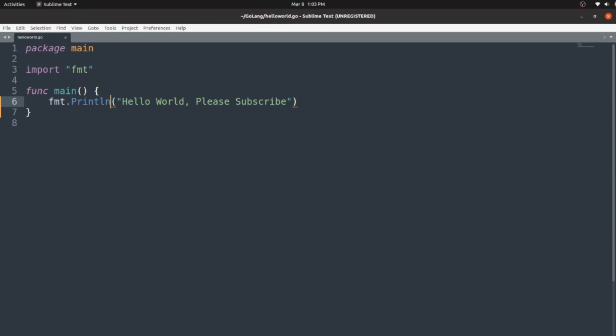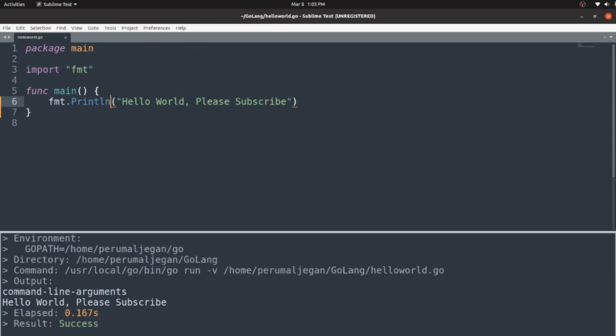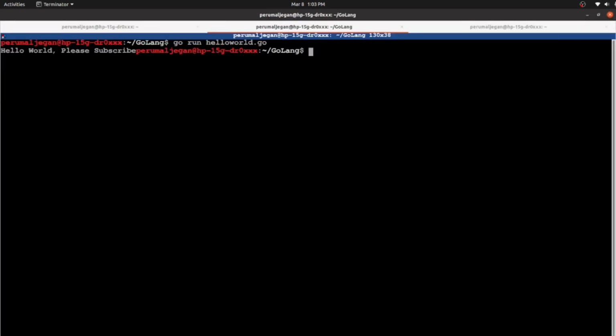So I'm saving this. Control Shift B once again to build the program from Sublime Text. Go run, entering. So here is the outcome. If you execute from the command line with go run hello world.go, you can clearly see the output printed on a separate line. Now we have just created our program. What can we do next?